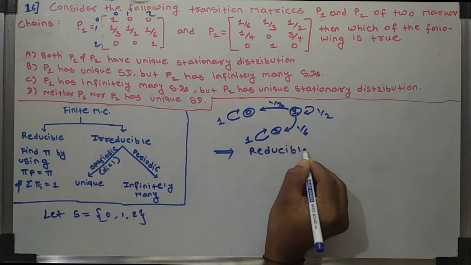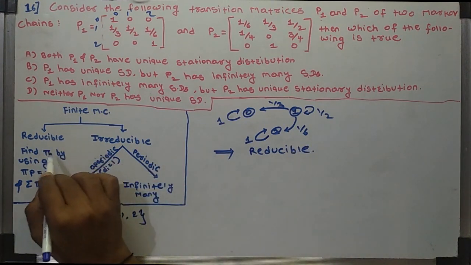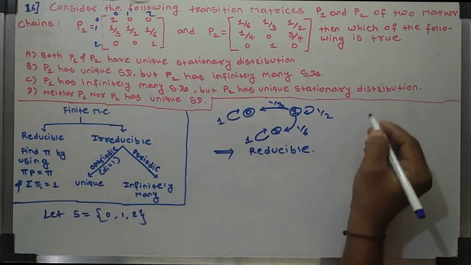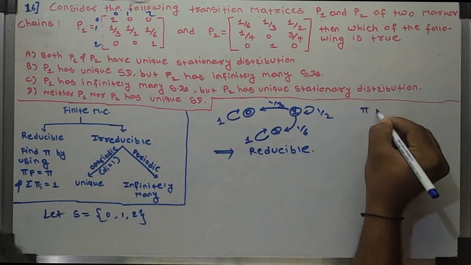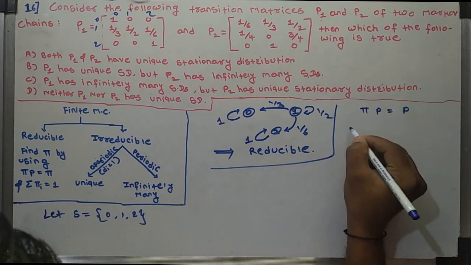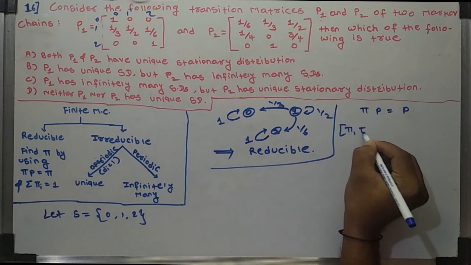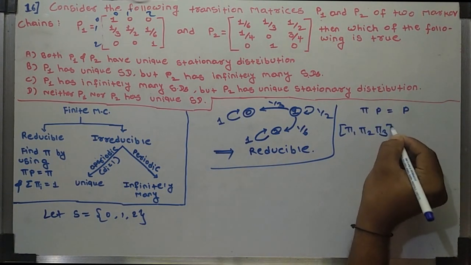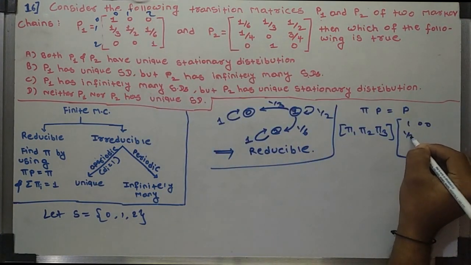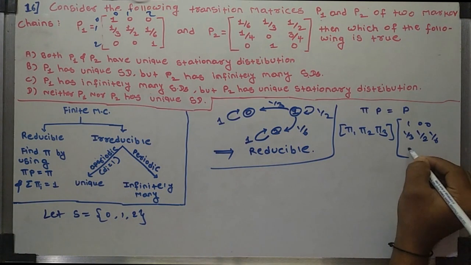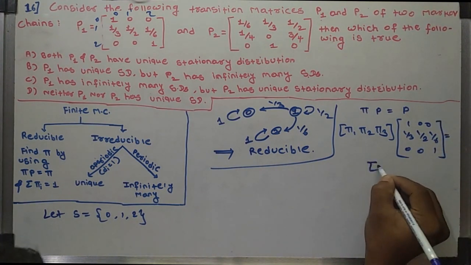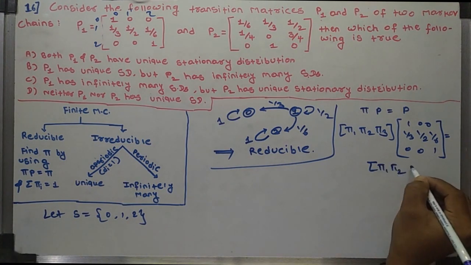So the Markov chain is reducible, then find the solution of pi by using pi P equal to pi and summation pi equal to 1. So consider pi P equal to pi. Here pi is (pi1, pi2, pi3), and P is the matrix with rows (1, 0, 0), (1/3, 1/2, 1/6), (0, 0, 1), equal to pi, which is (pi1, pi2, pi3).